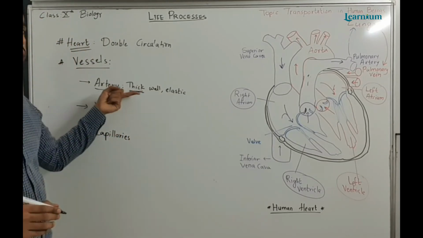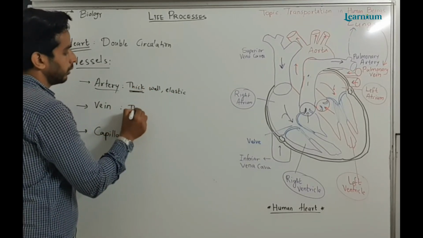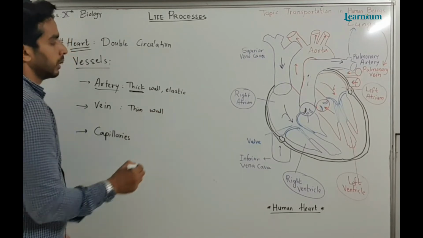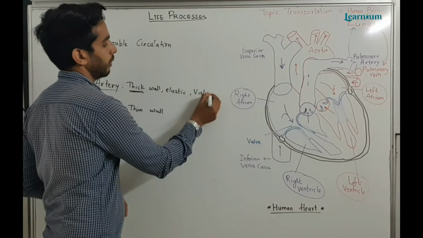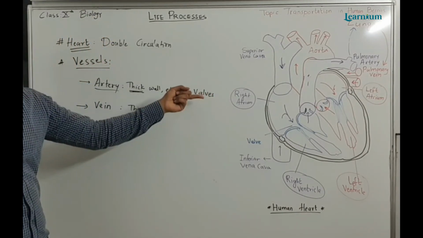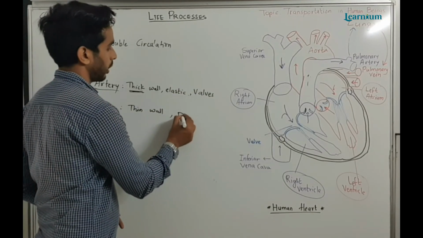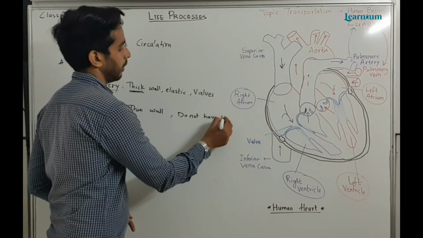Veins have thin walls, and they have valves for the prevention of backflow of blood. Arteries do not have valves.